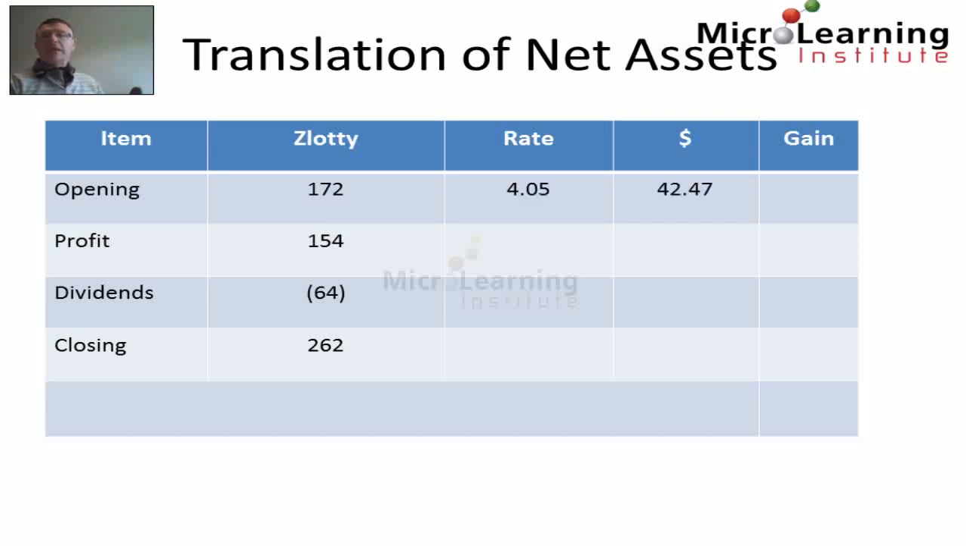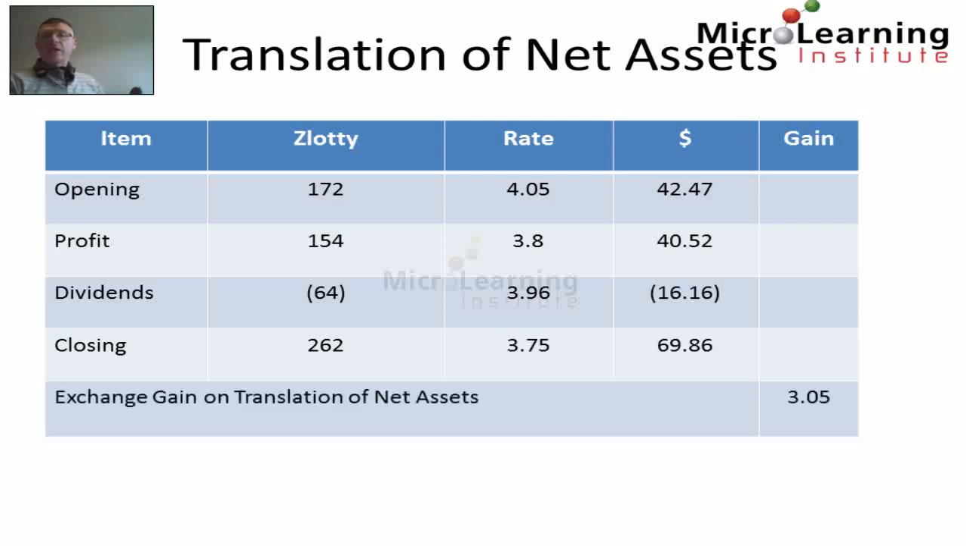If we translate the opening assets at the opening rate, and if we add that to the translation of profit at the average rate, and if we translate the dividends at the rate that was applicable on the date on which the dividends were paid, then each of those individual items translates to a particular value in dollars. However, when we translate the closing net assets at the closing rate of 3.75, we see that we make an exchange gain on translation of the net assets of 3.05.